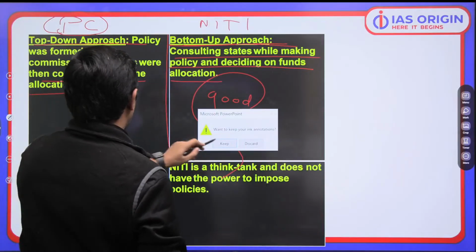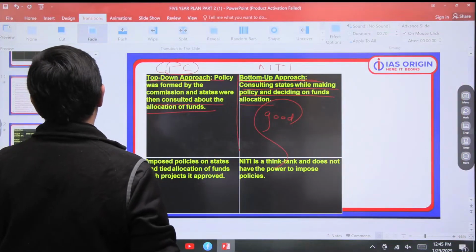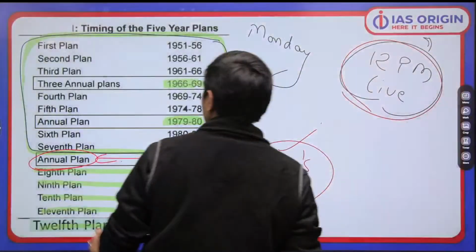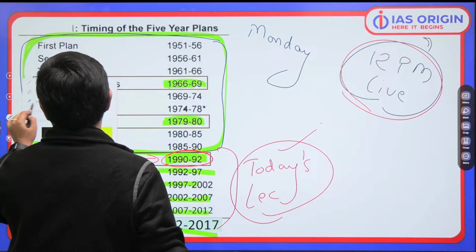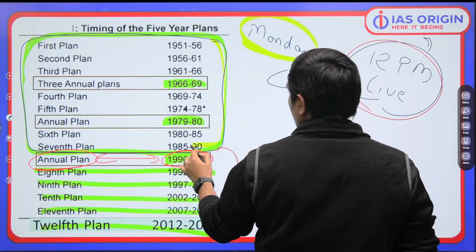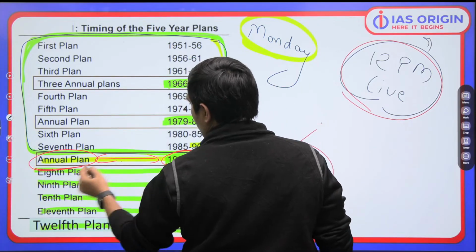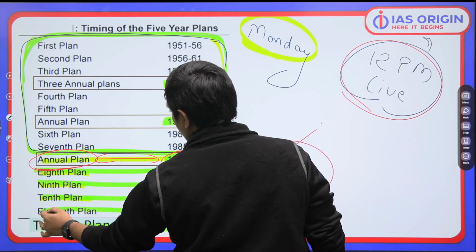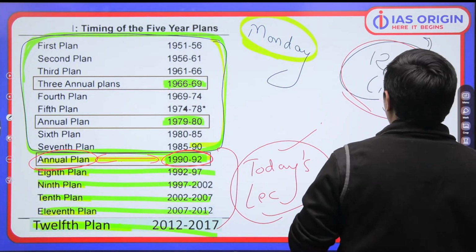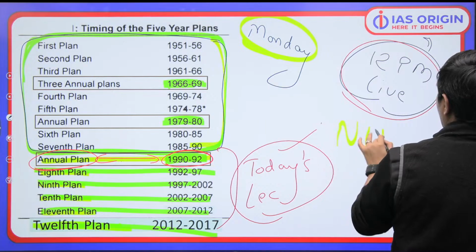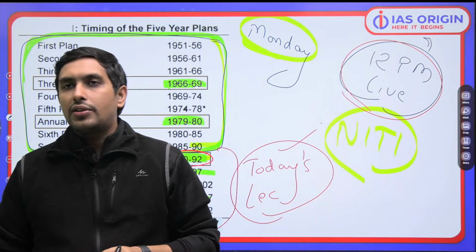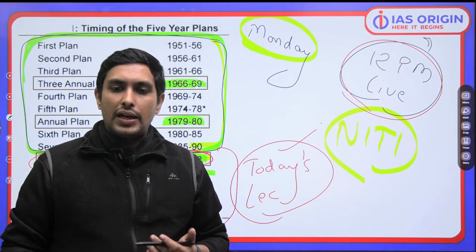So what all have we done? As I told you what the agenda was, we have done that only. On Monday, day before yesterday, we did this much. Today, we have done the annual plans, LPG reforms, the 8th plan, 9th plan, 10th plan, 11th plan and 12th five-year plan. And then we have also seen Niti Aayog, and how the planning commission is different from Niti Aayog. We have seen how the transition matters, why the transition is important, everything.